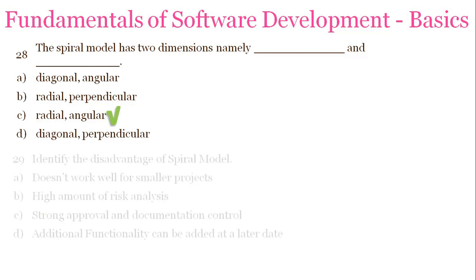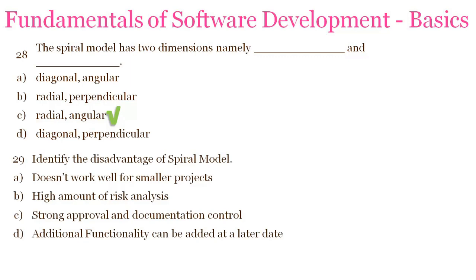Your next question is, identify the disadvantage of spiral model. Doesn't work well for smaller projects, high amount of risk analysis, strong approval and documentation control, additional functionality can be added at a later date. So the answer is A, doesn't work well for smaller projects, because spiral model generally is used for complex and large projects.